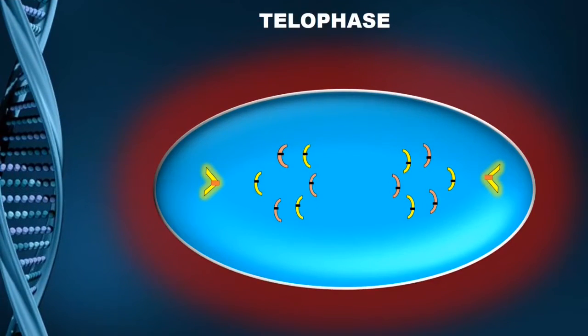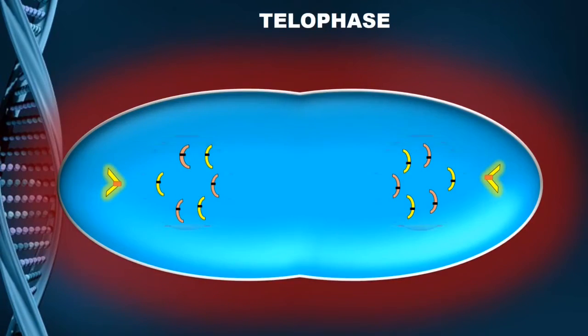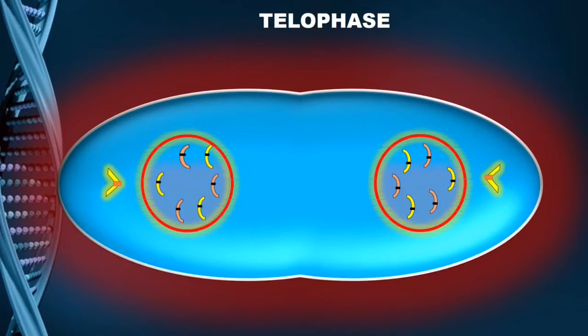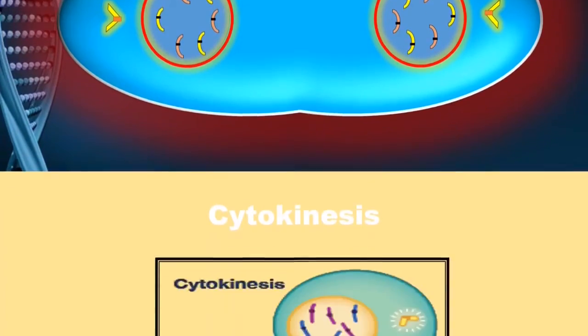You can see here that the sister chromatids which got separated in the anaphase stage of karyokinesis have now completely moved towards the opposite poles. The next step that happens is the nuclear membrane and the nucleoli are going to reappear. Also, you can see that there is a furrow which is deepening, and after telophase, my cell is now ready to enter the next and the last phase of mitosis, which is cytokinesis.